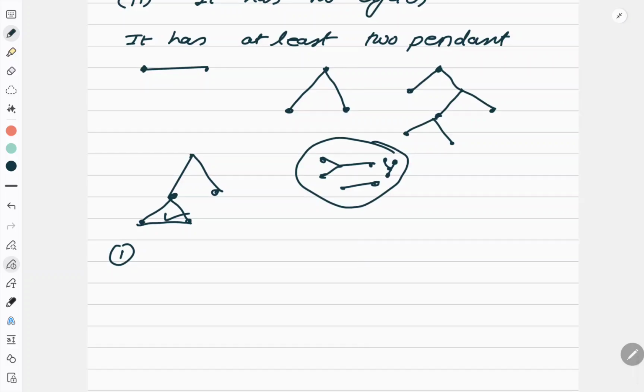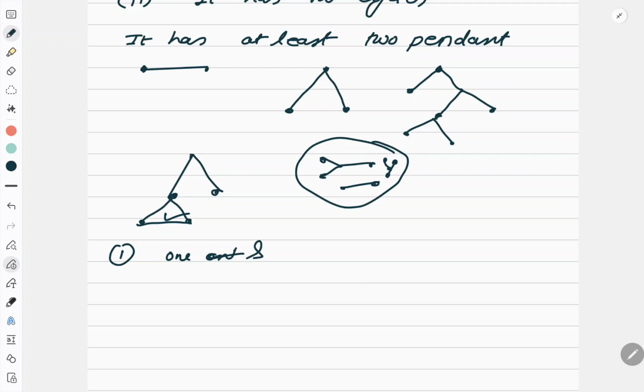Just use your common sense. Since it is a simply connected graph, if I draw two paths between any two vertices, it will form a cycle, which will contradict the definition of a tree, because my definition says only two things: connected and no cycle.